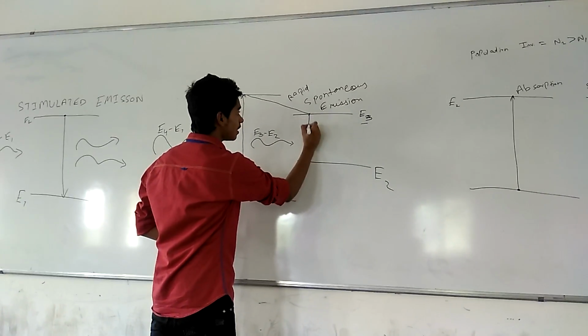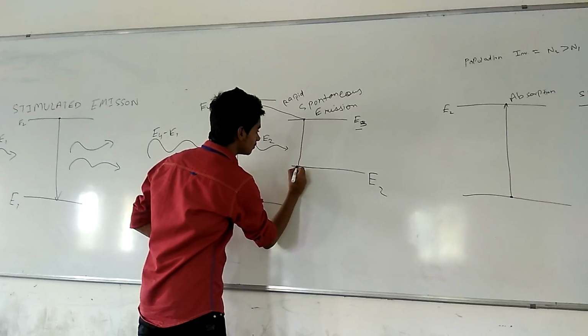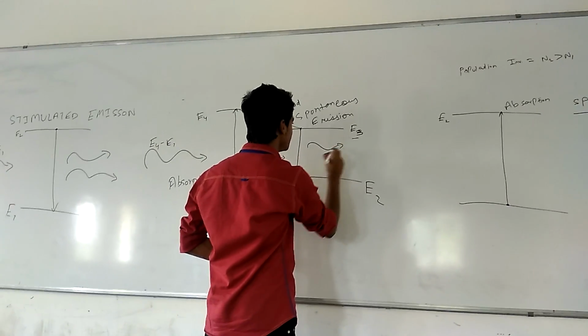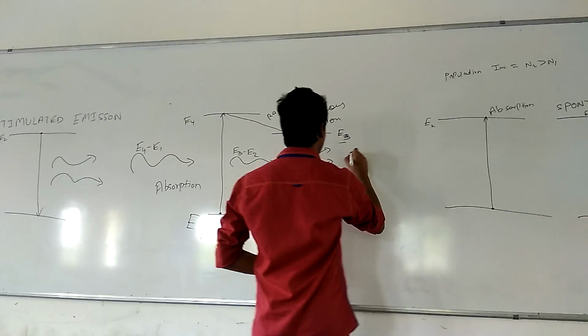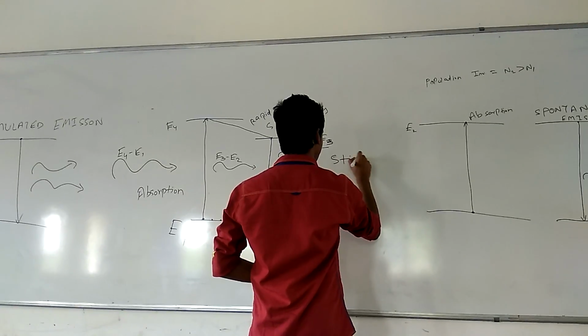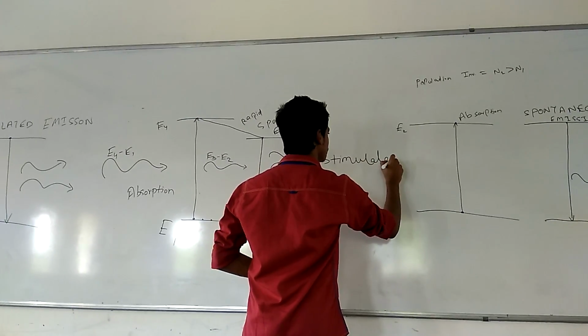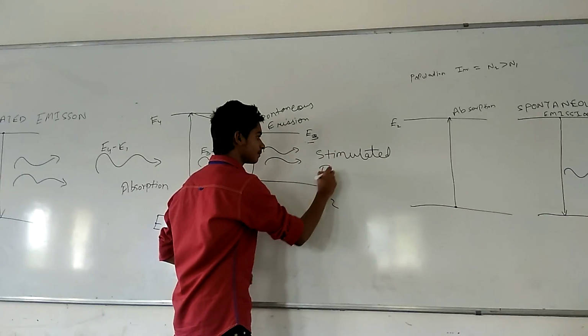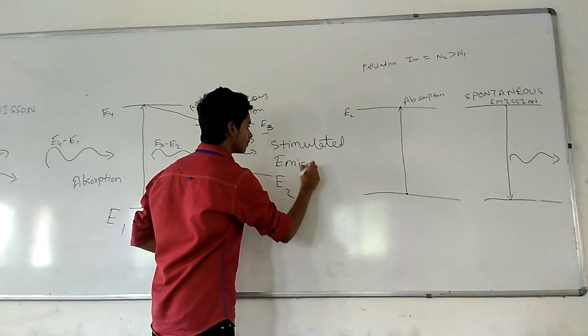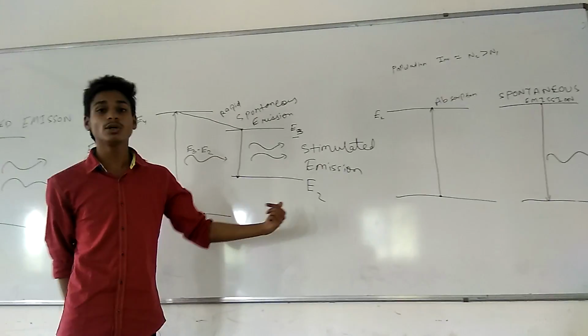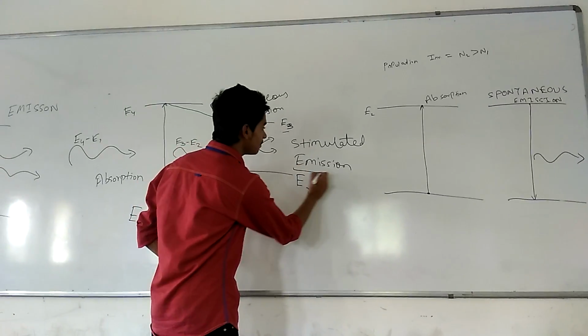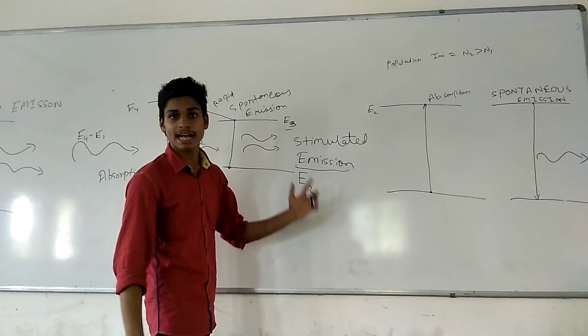After getting here, one more photon of energy E3 minus E2 will be supplied, and after supplying it, 2 photons will be released. It is called the stimulated emission process. As I have already told you, the stimulated emission process is the main reason for the laser action.